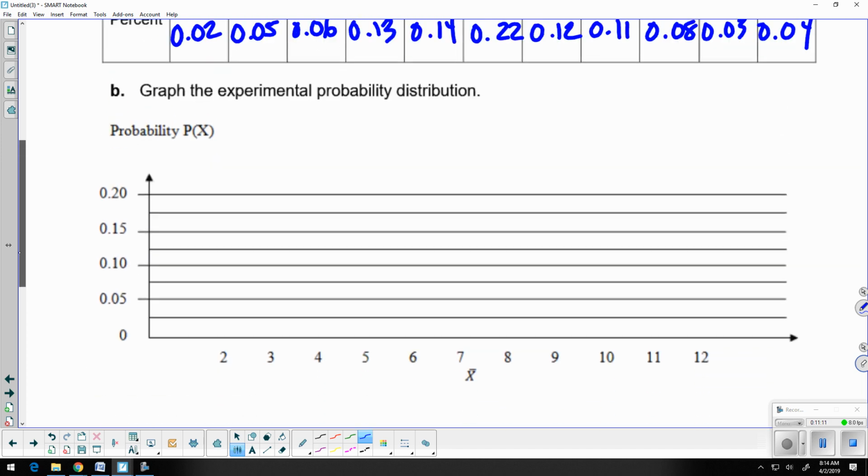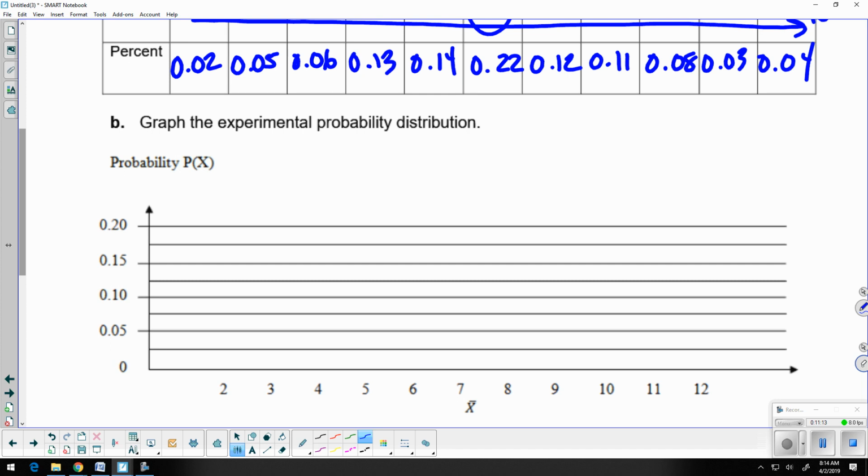Okay, so if we plot out these points, we got a sum of 2, 0.02 was that percentage, so just a smidge below. Sum of 3 was 0.05, so it's going to be exactly on the line. 4 was 0.06, so just a smidge above. 5 was at 0.13, so that's going to be about right here.